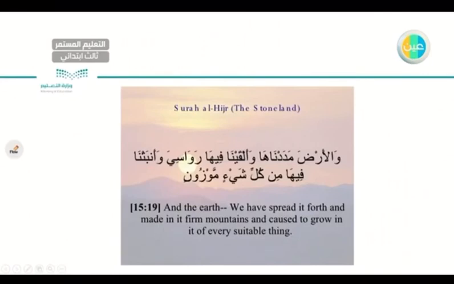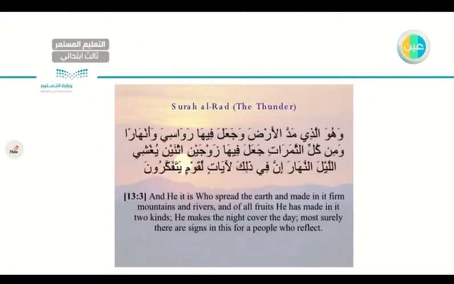As you can see, these are some verses from the Quran that talk about how important geography is. We have this verse from the Quran. We'll discuss the words like rawasi and so on. Also I have this other verse. Also, this is like an introduction.